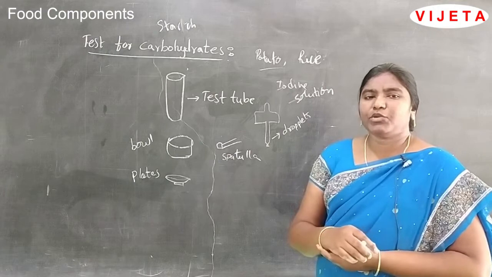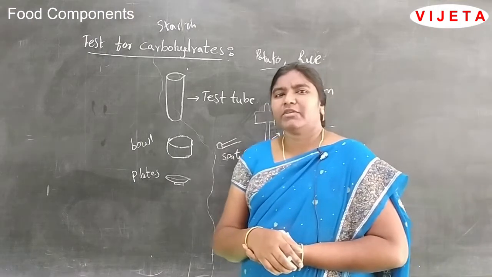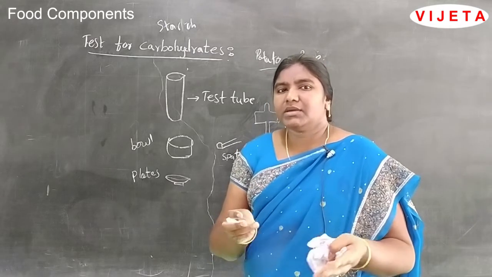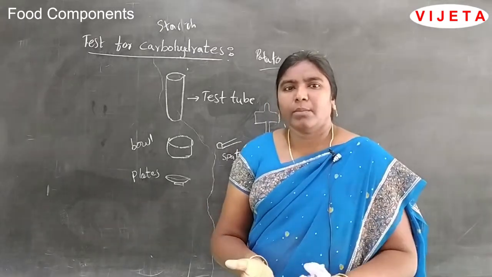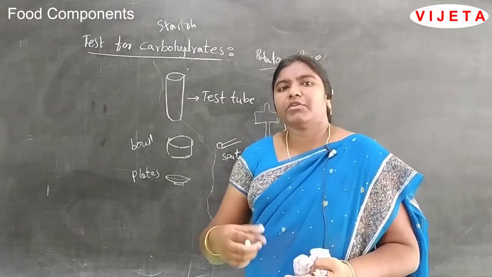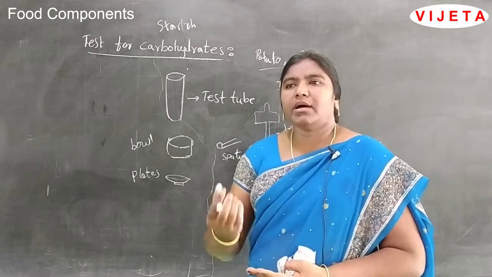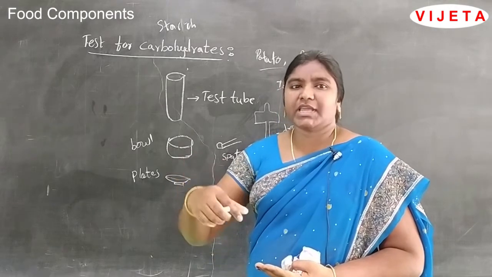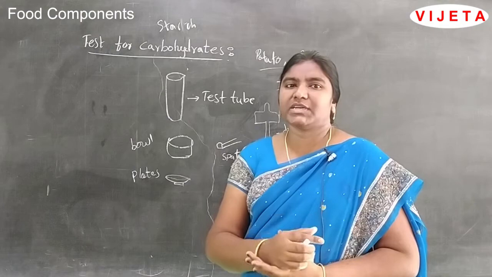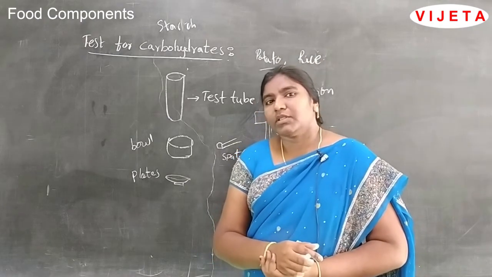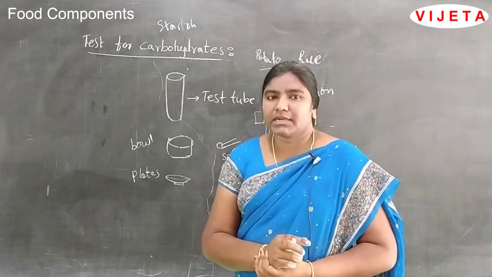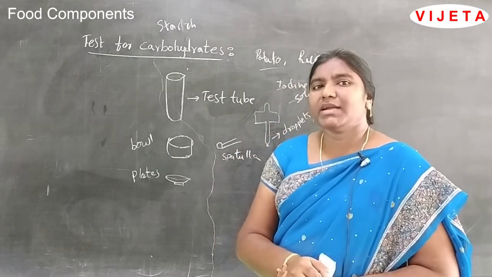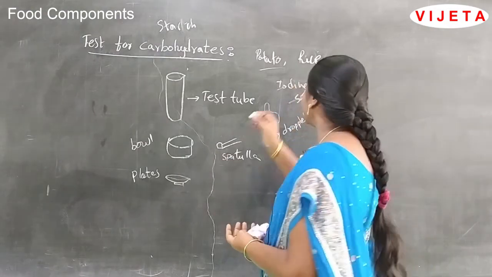Anytime your mother prepares pulihora with lemon, when you observe the lemon rice, your mother serves the food on one big plate, then she adds lemon, pours the lemon juice, and adds some salt. You may observe that type of color. Okay, so you will know that is called the test for starch. And the next one, test for fats. Test for fats.